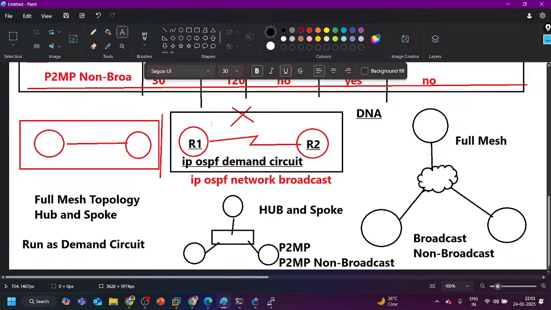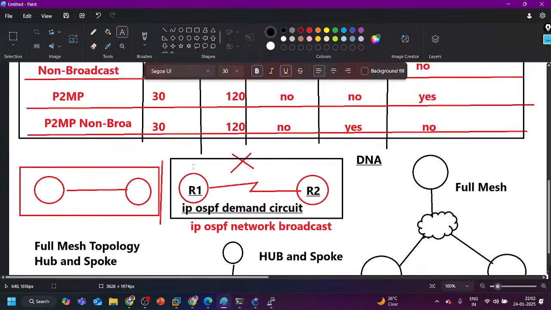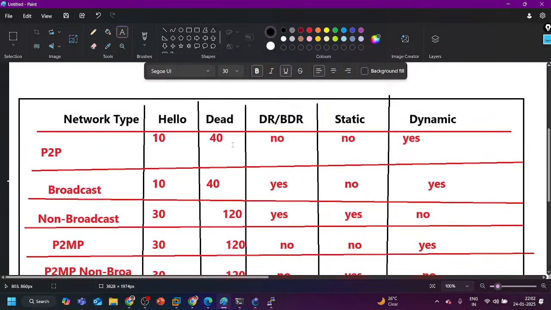Like if a router does not receive any hello message for 40 seconds, then it will declare the neighbor as dead. But we don't want that. Then we can use this interface as a demand circuit. This is a very advanced concept of CCIE. You don't need to learn it now. Just learn all these concepts: network types, area concept, and OSPF LSAs, states, and messages. These are the important things for you.